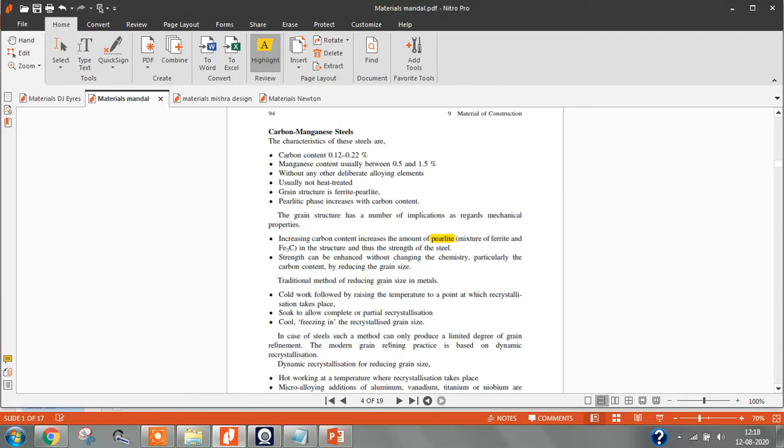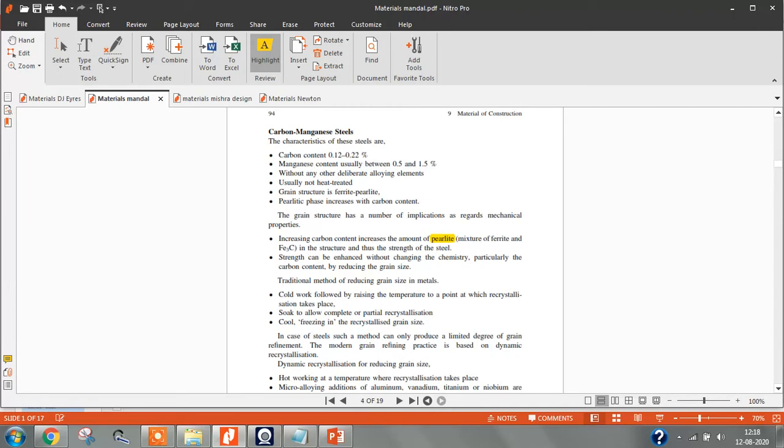This is like what we can call normal mild steel or low strength steel. You will not find any other micro alloying elements. Micro alloying elements means titanium, aluminum, vanadium. You will not find all this. You will find only steel, carbon, and manganese. So this is low strength steel, or you can call it low alloy steel or carbon manganese steel.